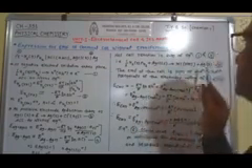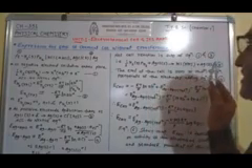The net cell reaction is the sum of equations 1 and 3. By adding equations 1 and 3 we get half H2 gas, pressure of H2, plus AgCl gives HCl, activity of HCl, plus Ag solid. This is equation number 5.